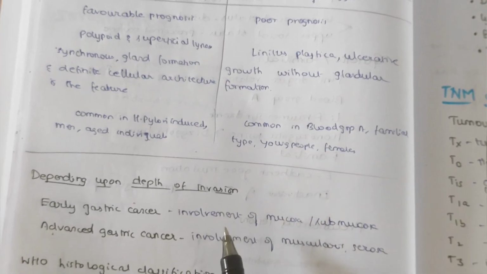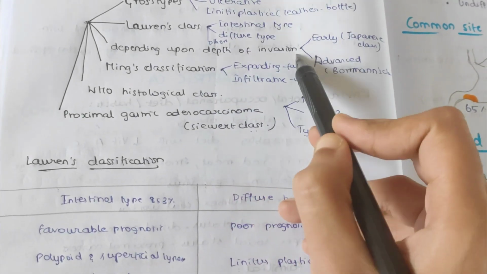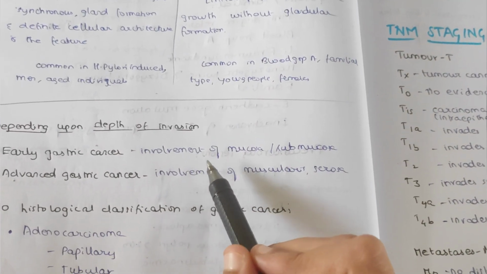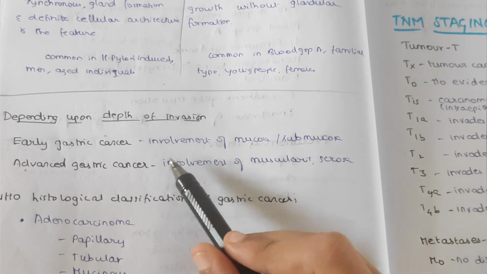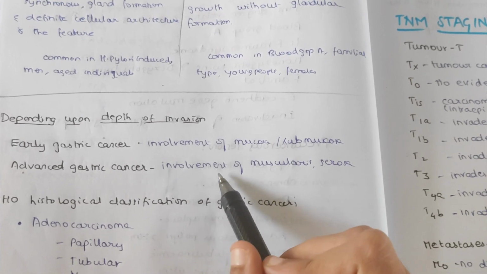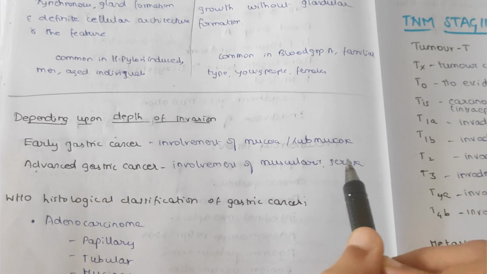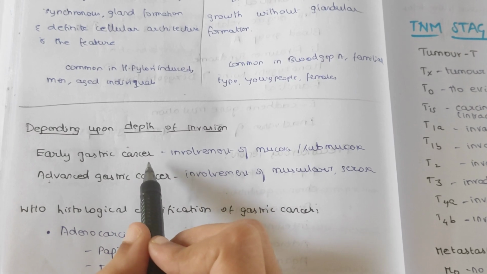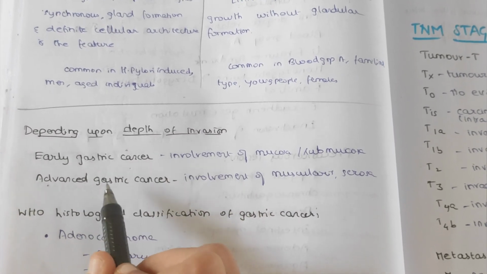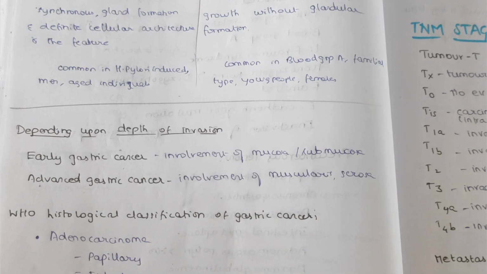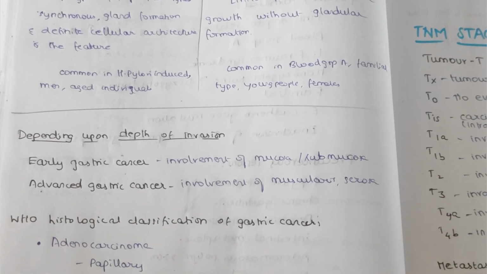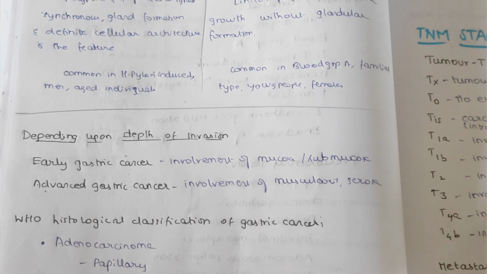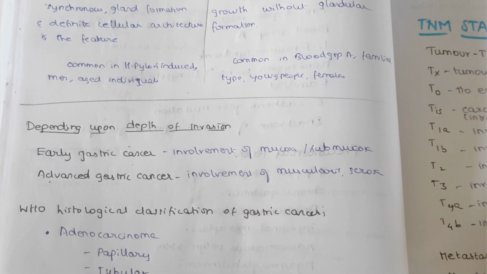And next, depending upon the depth of invasion, it is classified as early and advanced. So in early gastric cancer, there is only involvement of mucosa or submucosa, and in advanced gastric cancer, there is involvement of muscularis and serosa. It is deep and it is superficial. This is the difference. And this early gastric cancer is also known as Japanese classification, and this advanced gastric cancer is known as Borrmann's classification. It is named so because early gastric cancer is more prevalent in Japan.